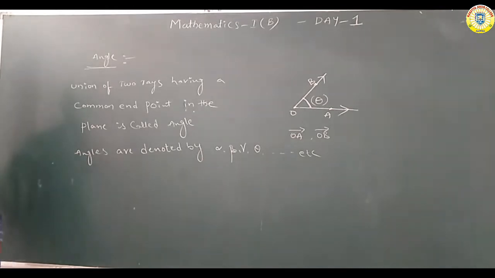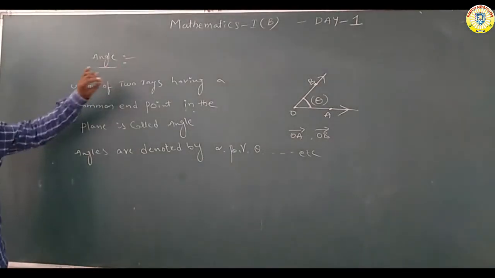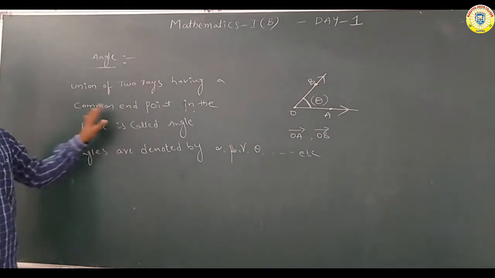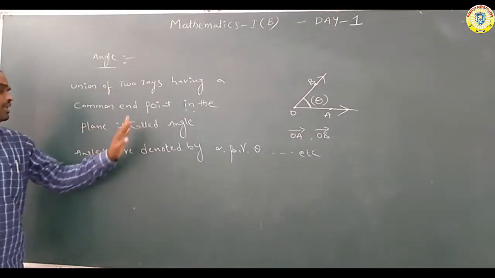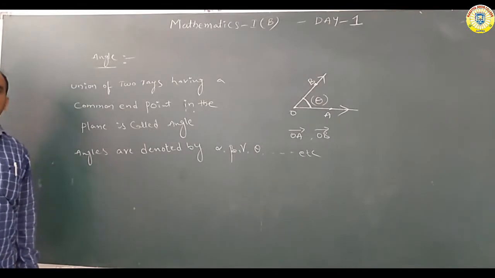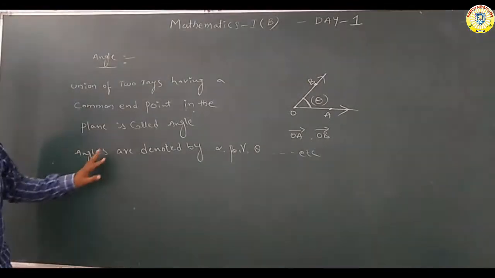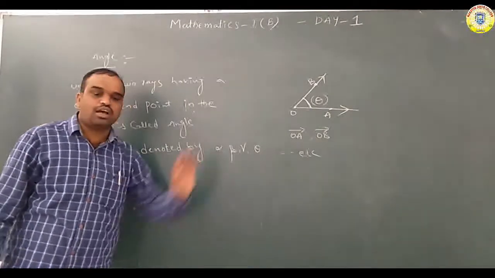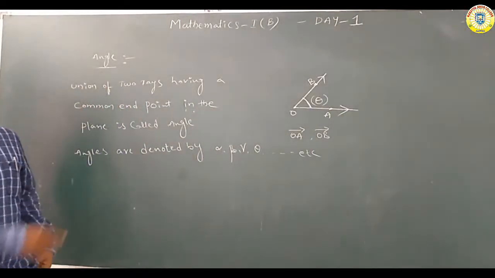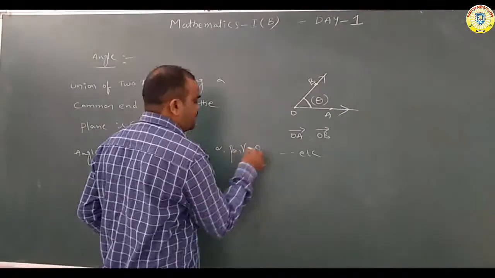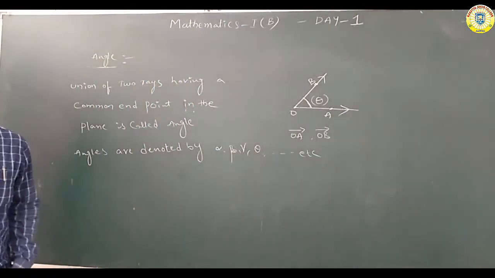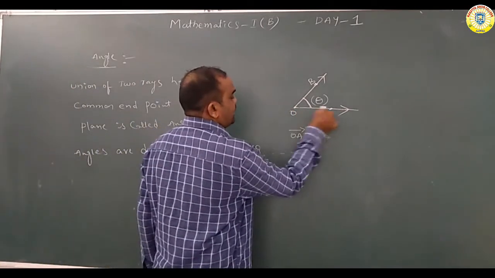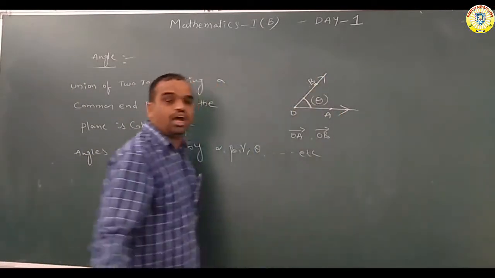Okay. So here, the definition of the angle: the union of two rays having a common end point in the plane is called an angle. Angles are denoted by alpha, beta, gamma, theta, etc. Here there are two rays. OA is one ray, OB is another ray.